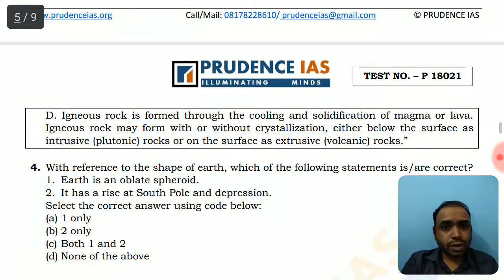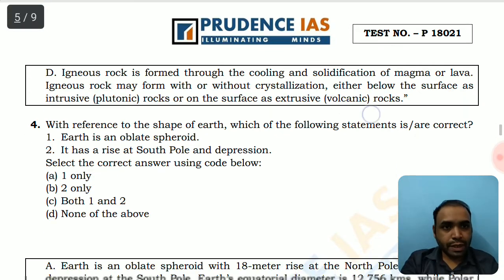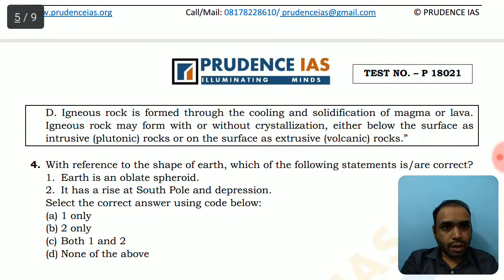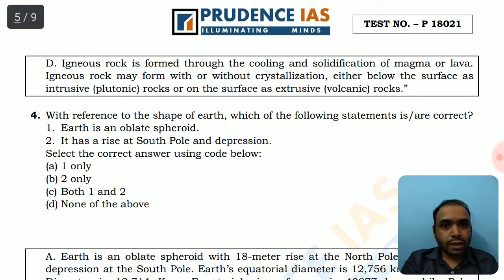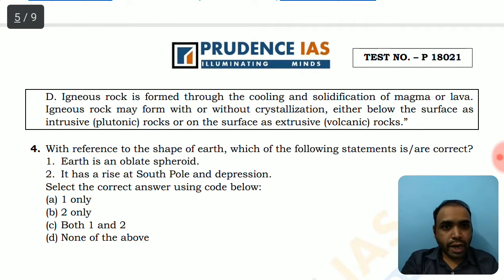Now let's move on to question number 4. With reference to the shape of Earth, which of the following statements are correct? Earth is an oblate sphere, meaning it is an oblate spheroid, having a flattened structure at the poles, but it has a raise at the south pole and depression at the north pole.